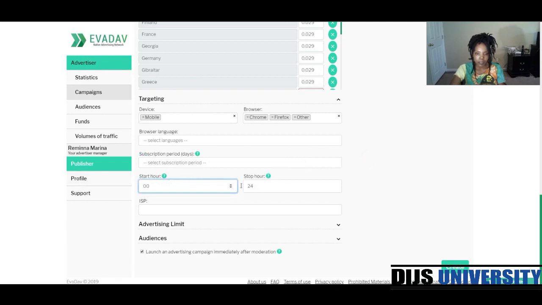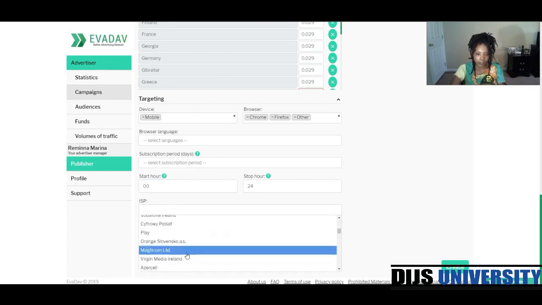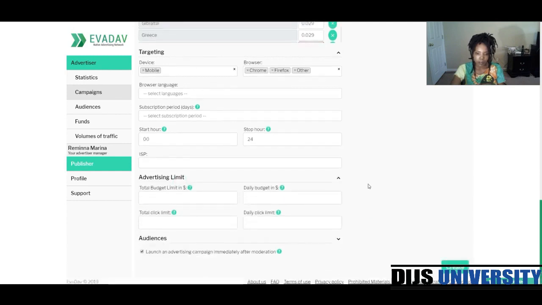Here are going to be any day parting rules. Internet service providers, so these would probably just be the cell phone carriers, so to speak. And then here's going to be our budgeting. So let's see. Please note, due to the specification of push format, so yeah, the delay, right?